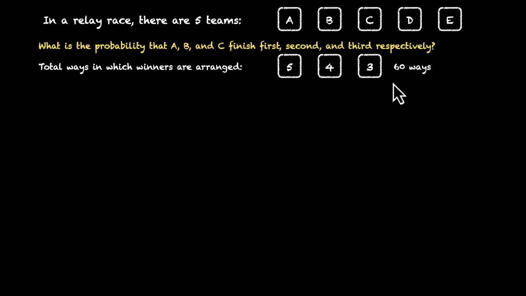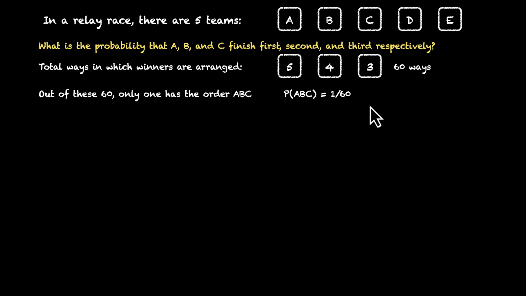12 times 5, 60. So there's this list of 60 arrangements from A, B, C, D, and E of first, second, and third winners. And out of these 60, only one has the order A, B, C, where A comes first, B comes second, and C comes third. So favorable way is 1, total way is 60. The probability is going to be 1 over 60.